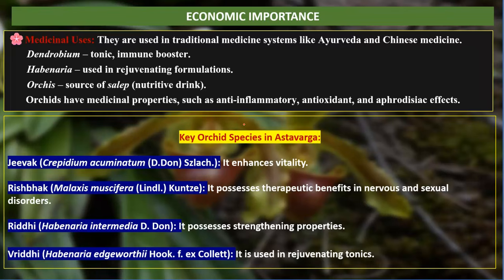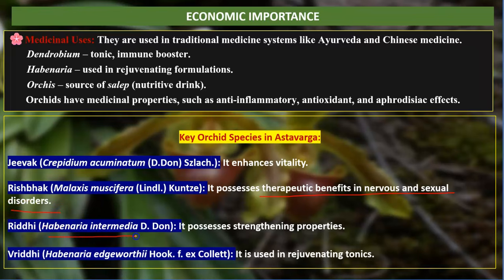In Ashtavarga, key orchid species are used, like Crepidium acuminatum as Jivak. The local name is Jivak and it enhances vitality. Malaxis muscifera, the vernacular or local name is Rishabhak. It possesses therapeutic benefits in nervous and sexual disorders.